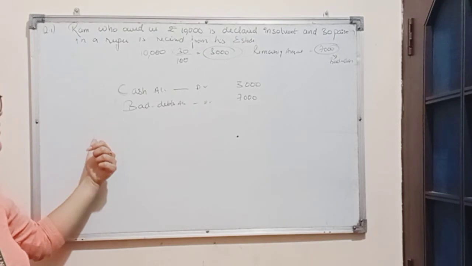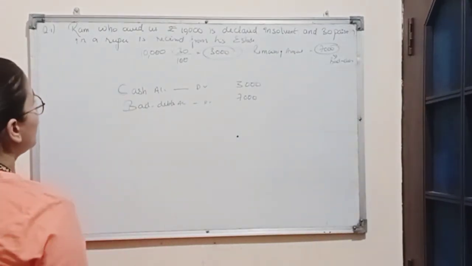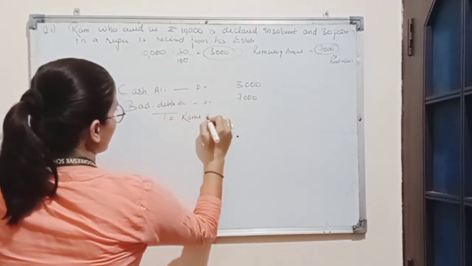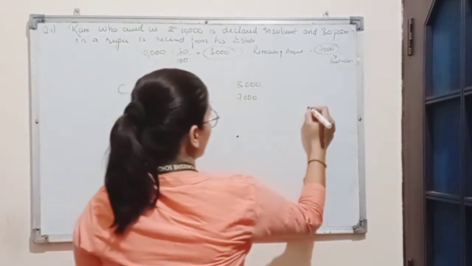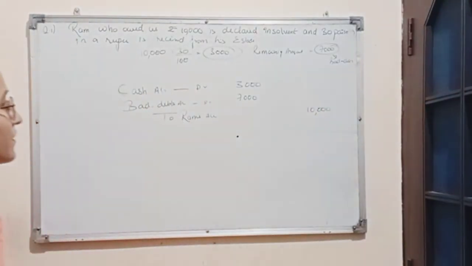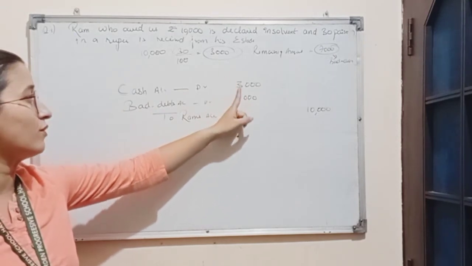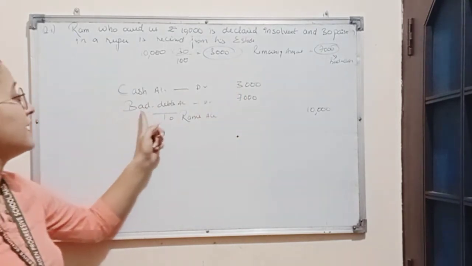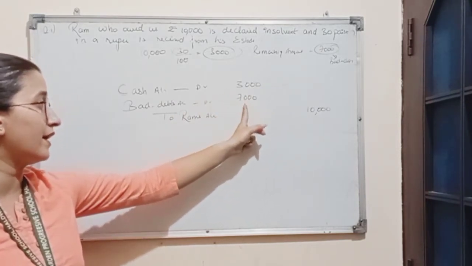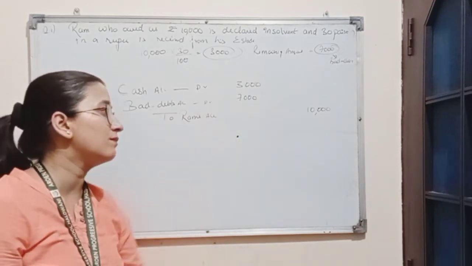Rule for personal account is debit the receiver, credit the giver. So here we will credit Ram's account with the amount 10,000. So the journal entry will be cash account debit, the amount of cash which we have received from the debtor. Bad debts account debit, the amount which we have not received from the debtor. To Ram's account, Ram is the giver, will be credited.